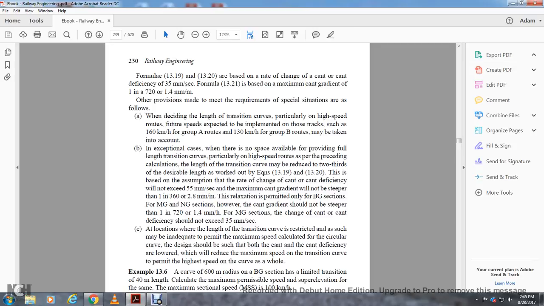In an exceptional case where no space is available for providing the full length of the transition curve, particularly on high-speed routes, the length of the transition curve may be reduced to 2/3 of the desired length worked out by equations 13.19 and 13.20.